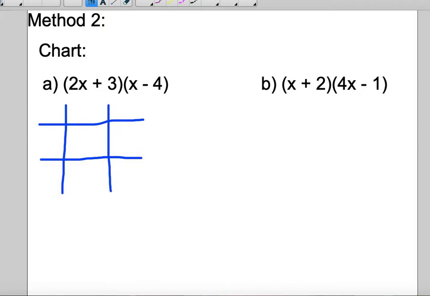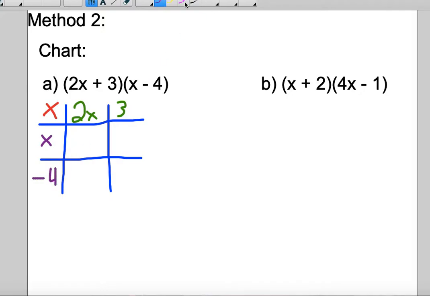And then you're going to put a multiplication sign because we are multiplying these terms. So up here on the top, you're going to put your first term. So our first term is a 2x, just taken from this bracket, and our second term in that first set of brackets is a positive 3. In our second set of brackets, we've got an x, and then we've got a -4.